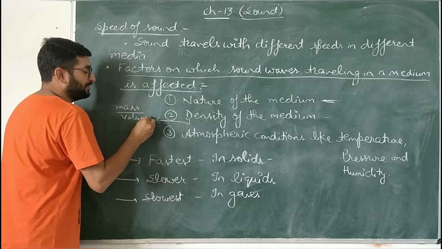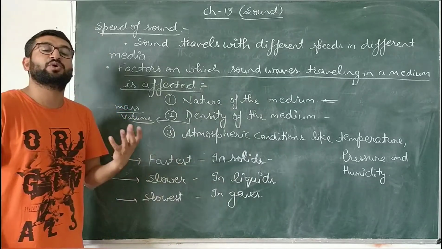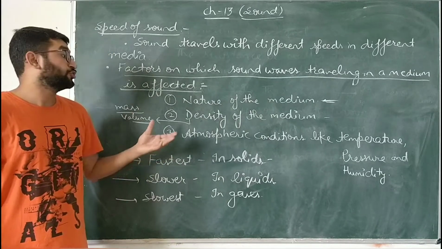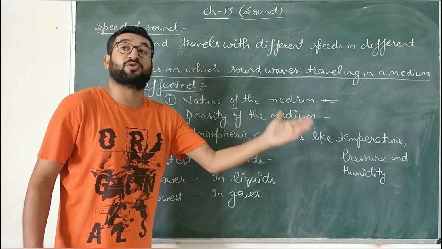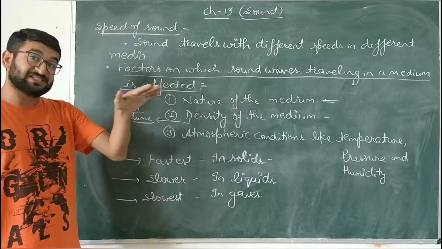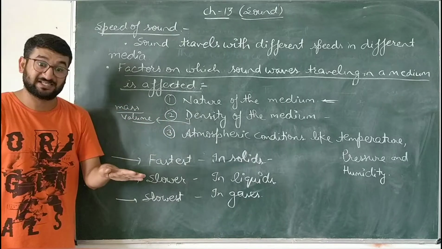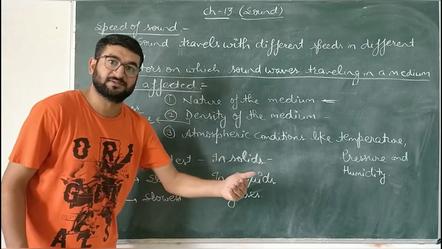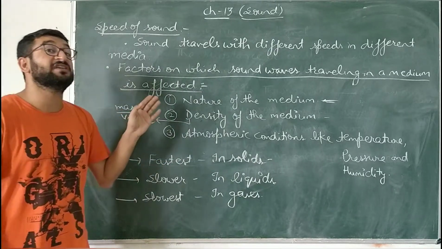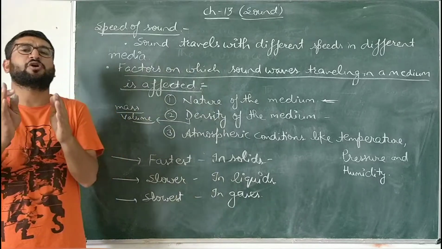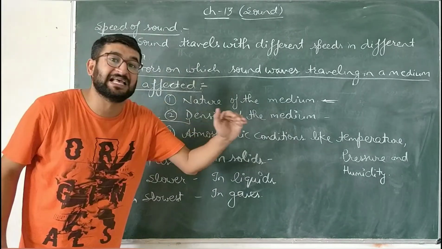In a given unit volume, how much mass of any substance is covered, that is known as its density. Solids have more density. In solids, the speed of sound is more. Liquids have lesser density as compared to solids, so the speed of sound in liquids is slower as compared to solids. And gases have minimum density, so the speed of sound in gases is minimum. Children, the density of solids is the highest, so the speed of sound in them is the fastest.